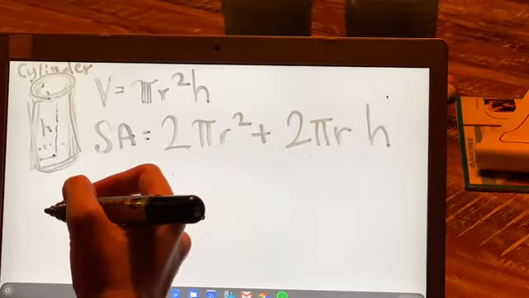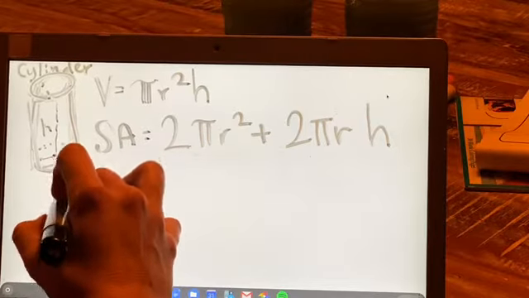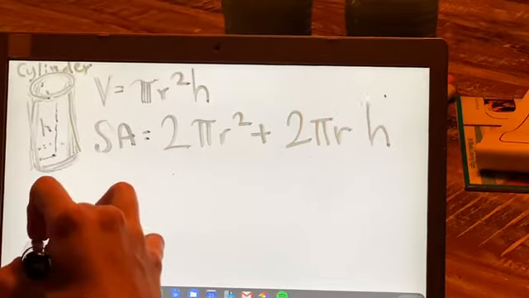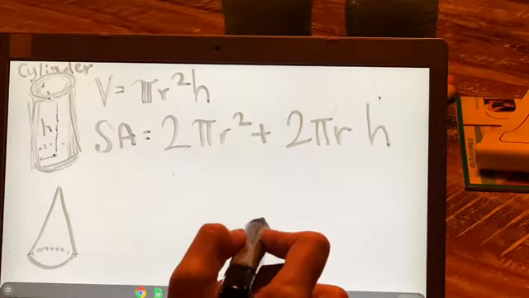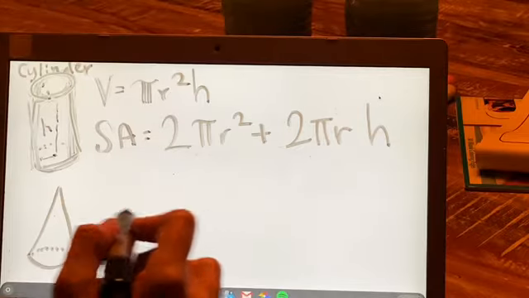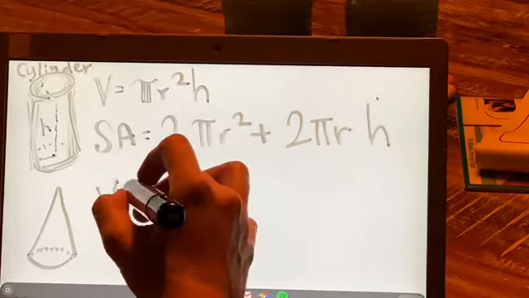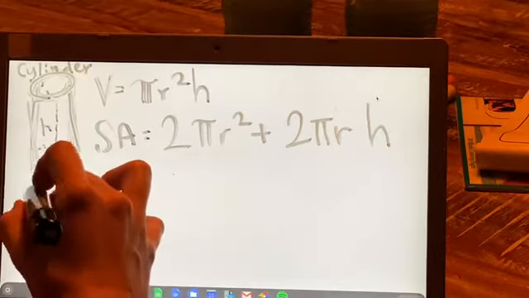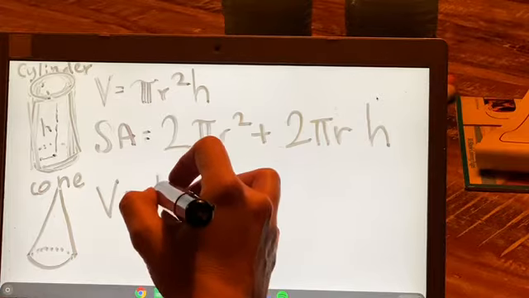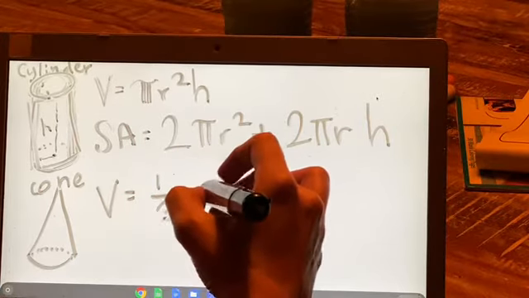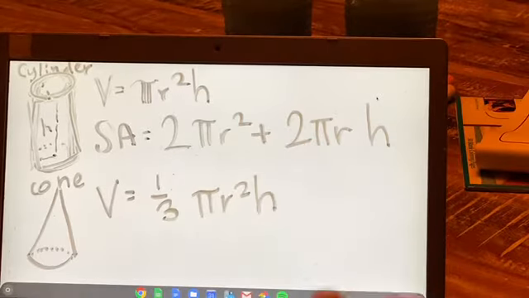So the other shape that we talked about that has to do with circles was a cone. Do you guys remember a cone? So a cone is like a section of a cylinder. It could even probably fit in it if you had the right size. So the volume of a cone, like an ice cream cone, is going to be 1/3 pi r squared times the height.